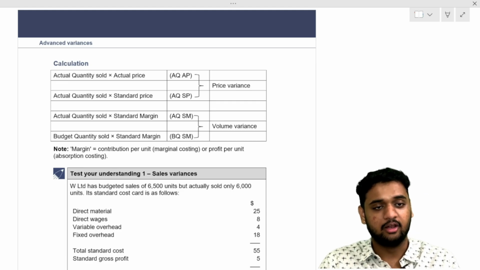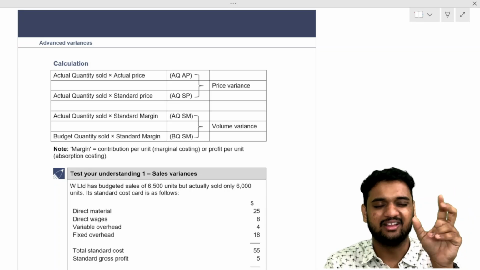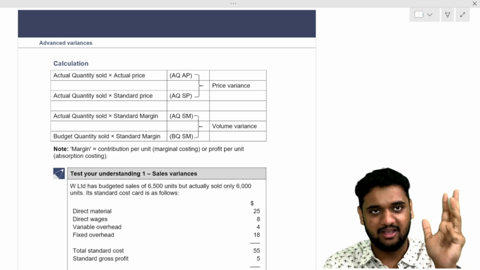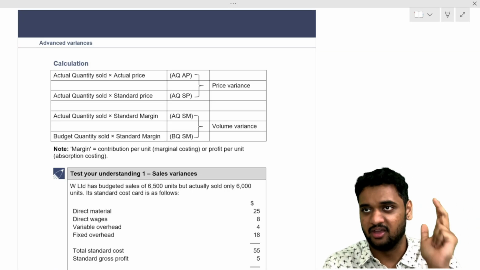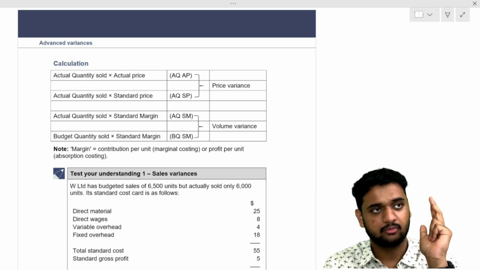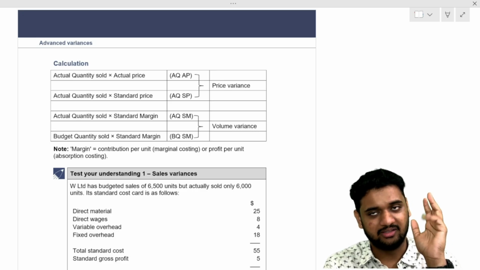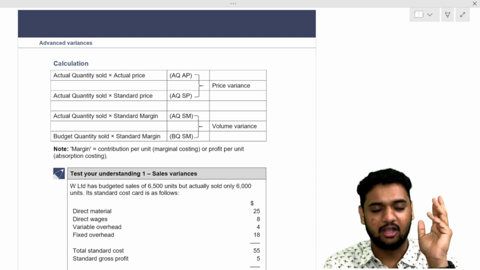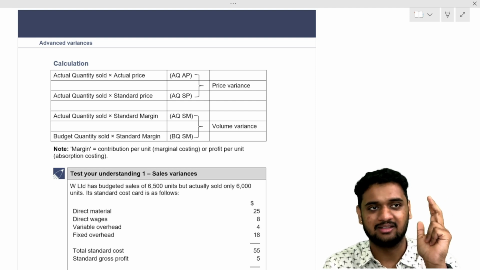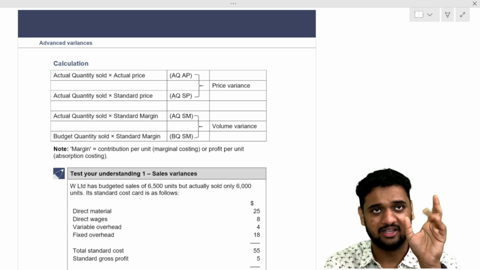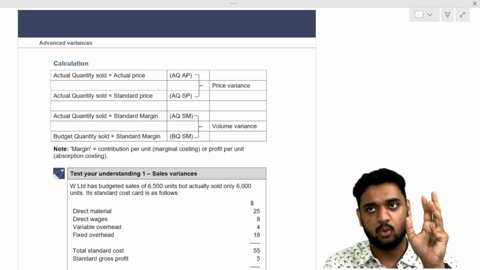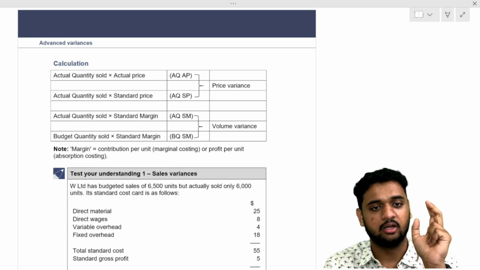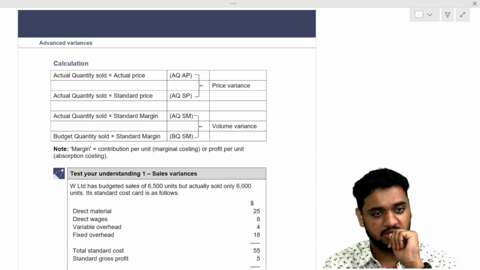Tell again, don't write, I'll tell you time to write. First, tell again, what are the two variances under sales variance? Price variance, sales volume variance. What is sales price variance? Actual price minus standard price into actual quantity. What is sales volume variance? Actual quantity minus budgeted quantity into standard margin.